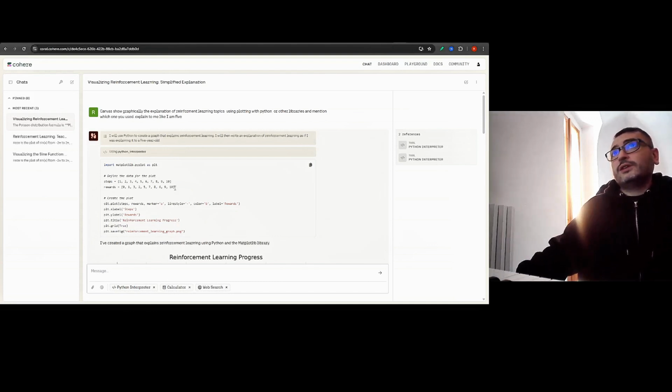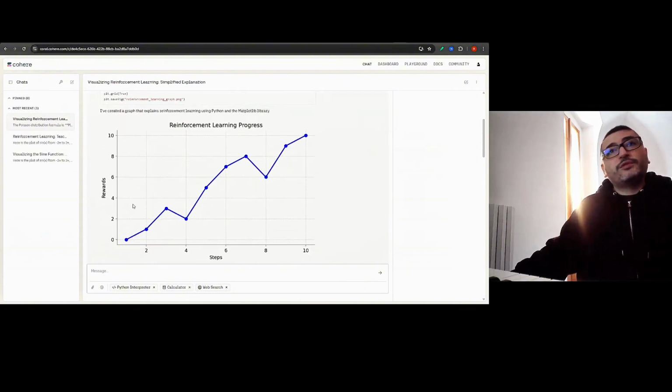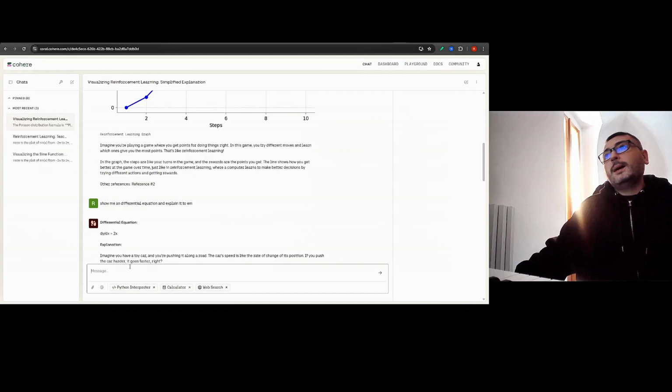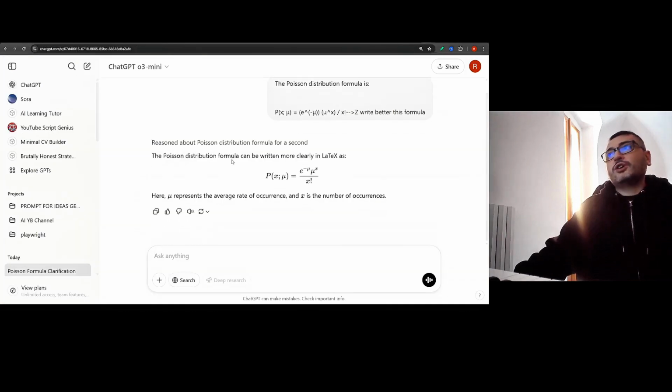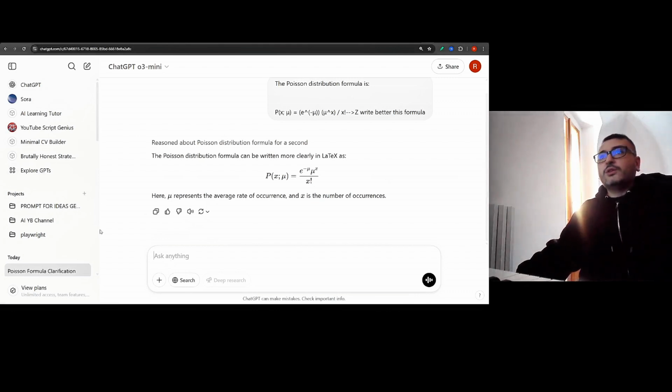I think it's still a very great model. My experience was good in terms of explanation, but I still find ChatGPT very, very good as a tutor to show me formulas, to show me graphical explanation. It probably doesn't show me plotting, which is very useful. It does a better job, obviously, because it's a leading model.